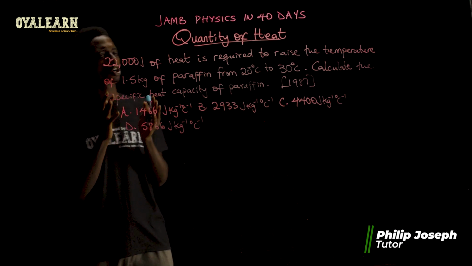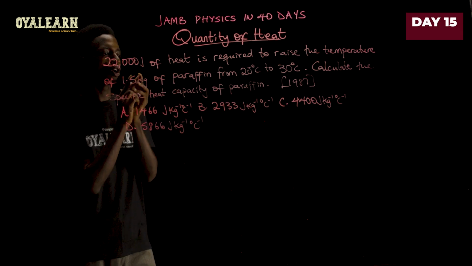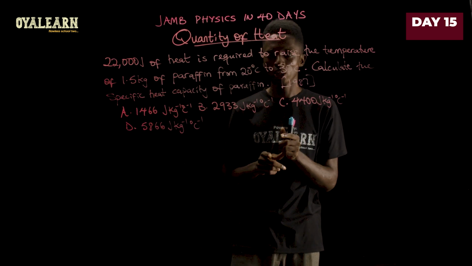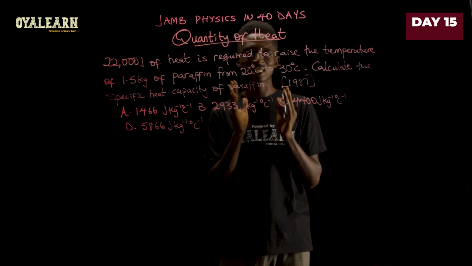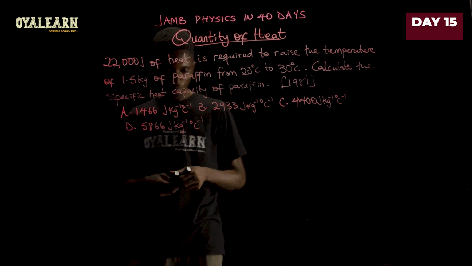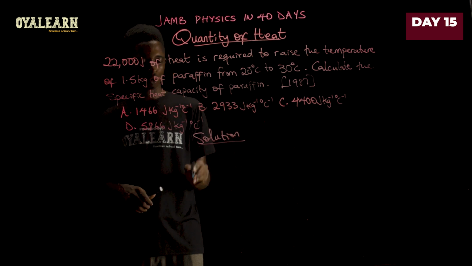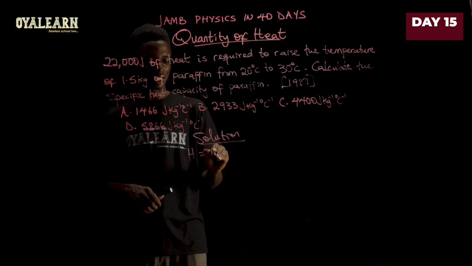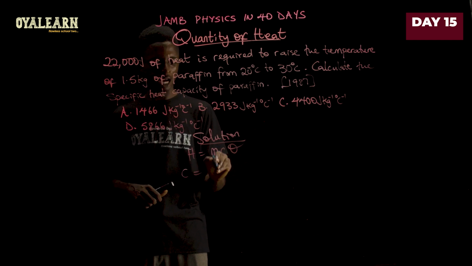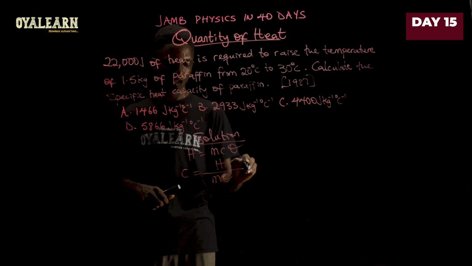Now, to solve this question, we have the quantity of heat supplied already, and we have the mass of paraffin oil, and we also have the temperature change, which is from 20 to 30. That gives us 10 degrees. So now let's find the specific heat capacity. So we know that the quantity of heat is given as mc theta. So to find specific capacity C, that will be the quantity of heat divided by mass multiplied by temperature change.